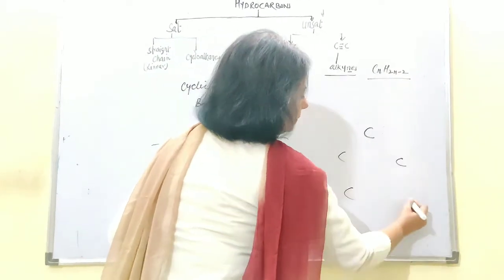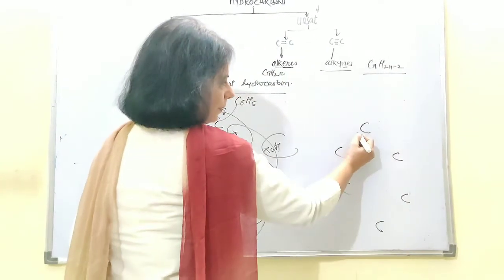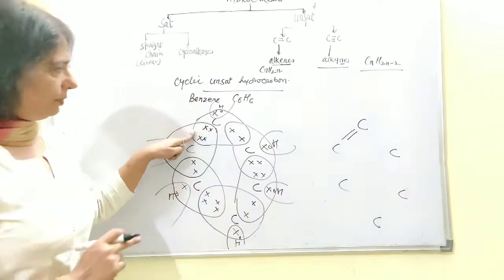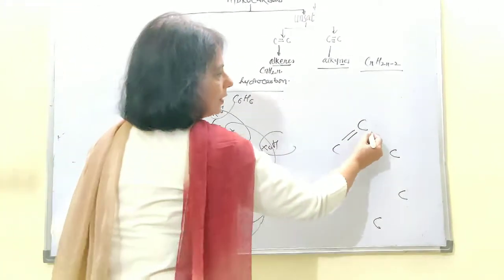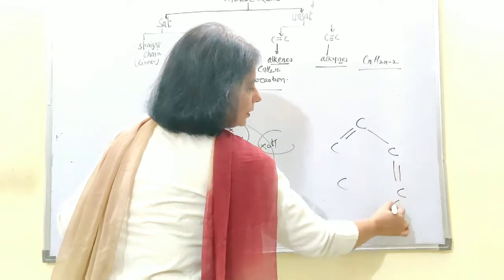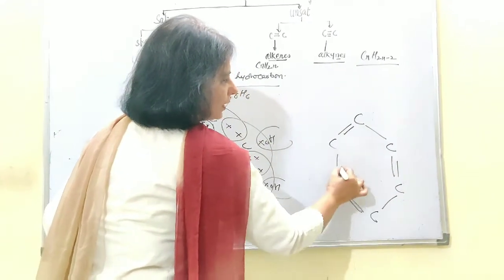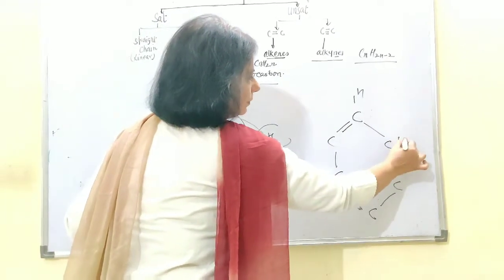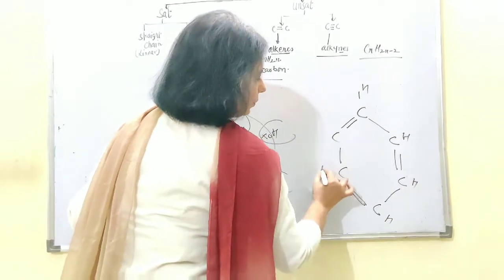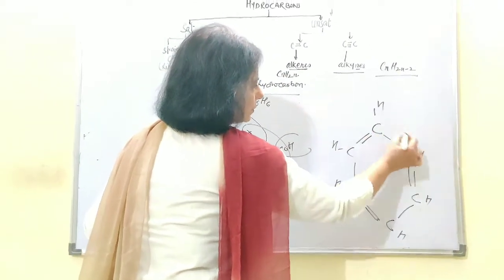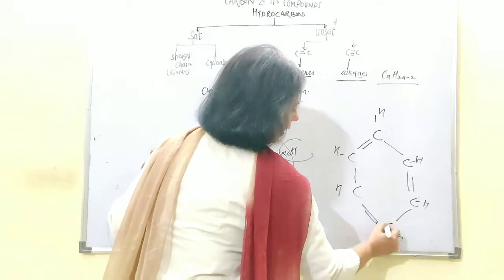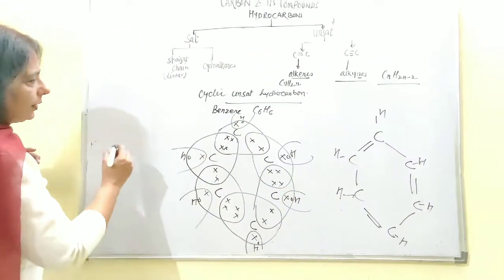Write it this way. According to this structure, the double bond is here and the single bond is this side. Then double bond, then single. Double bond, single, and a hydrogen atom making a single bond with all the carbon atoms. Okay. Then you can draw this one in this way also.